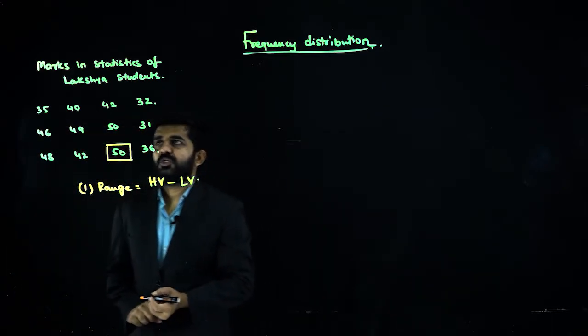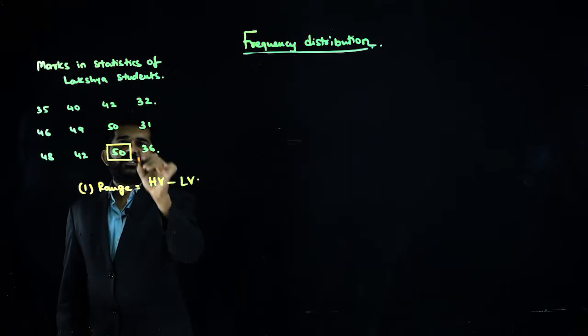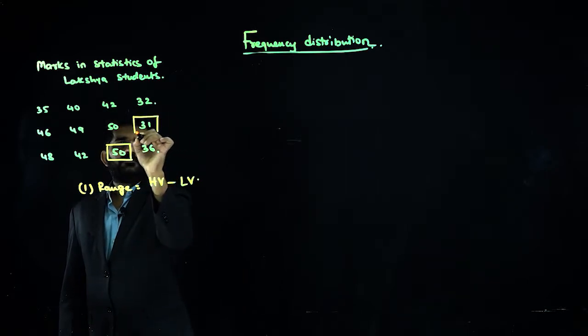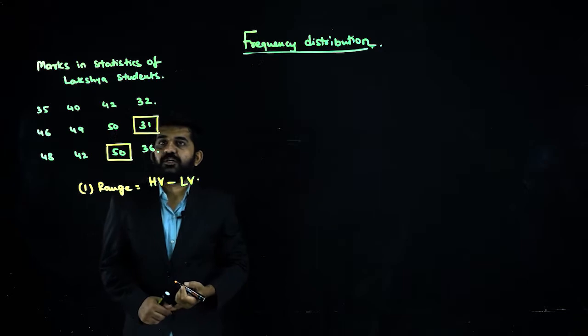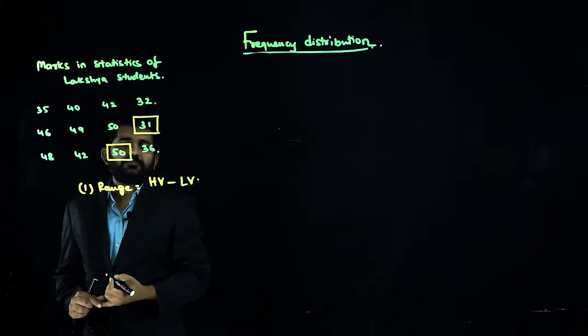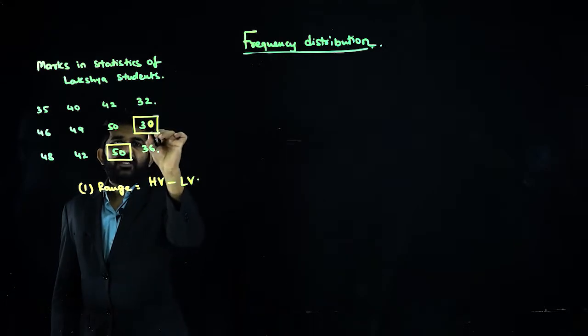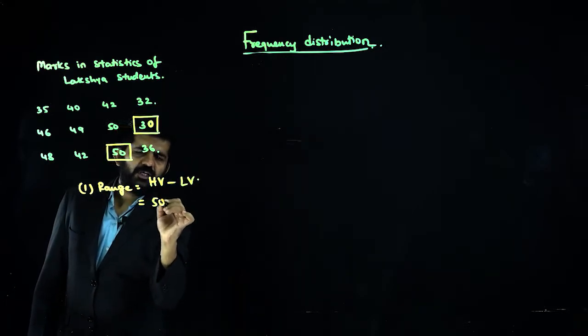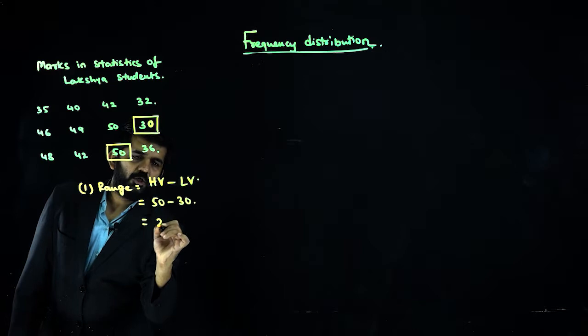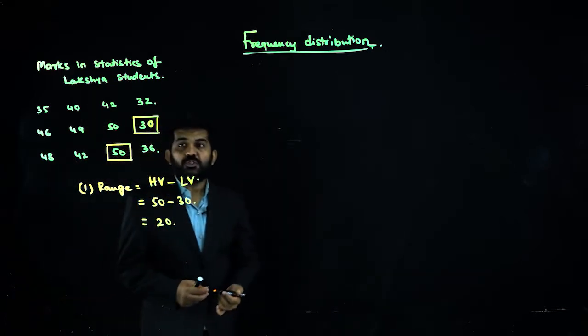The lowest variable in the data is 31. Let me make it 30. So 50 minus 30, 20 is the range.